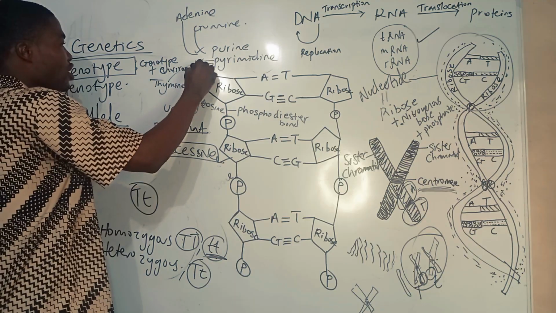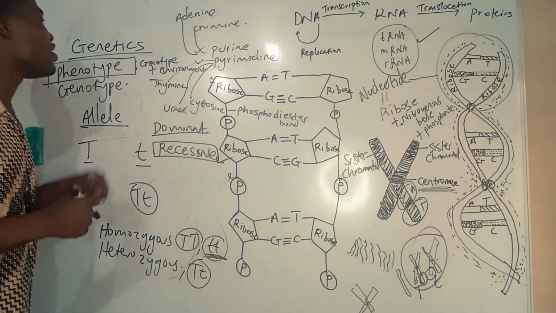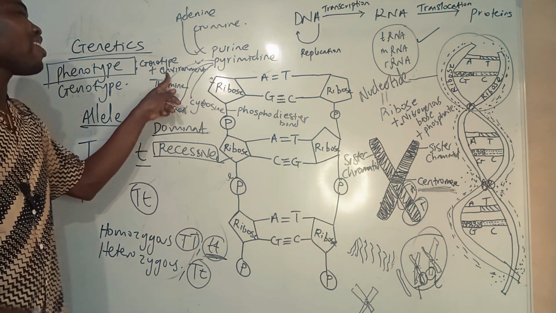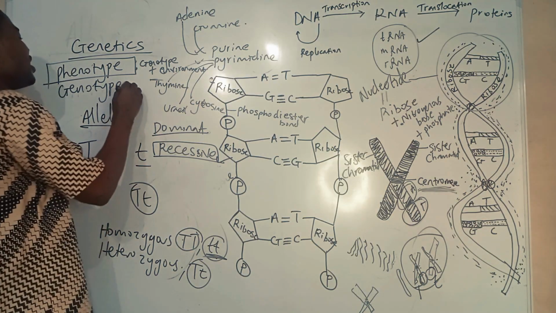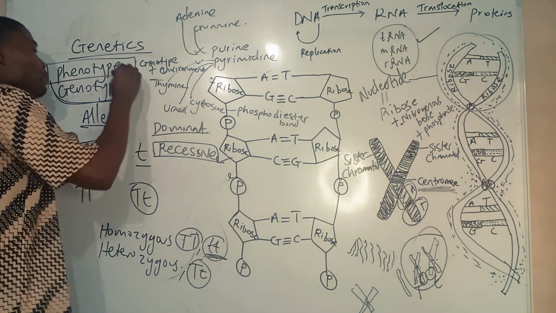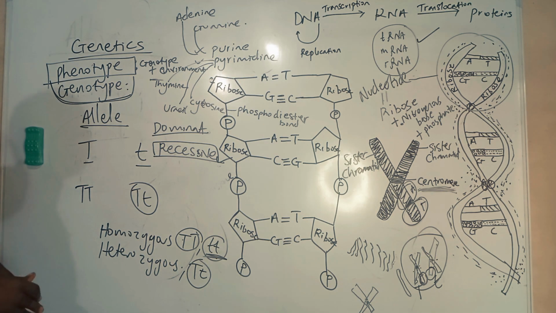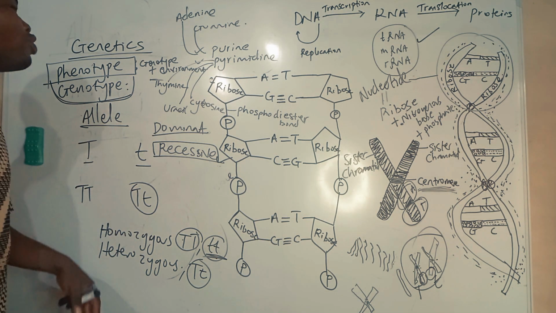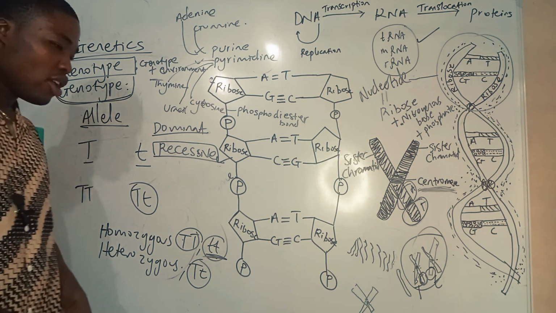Some texts say the phenotype consists of the inherited character and the acquired character. So the acquired character is environment, and the inherited character is genotype. The genotype is all the genes inherited from the parents, the total genetic makeup on the 46 chromosomes.